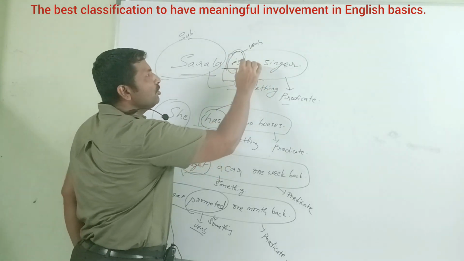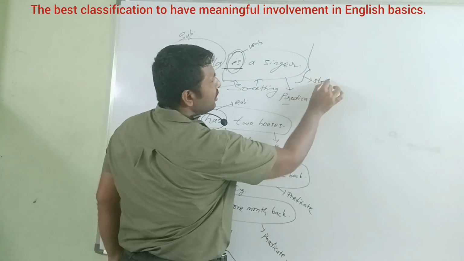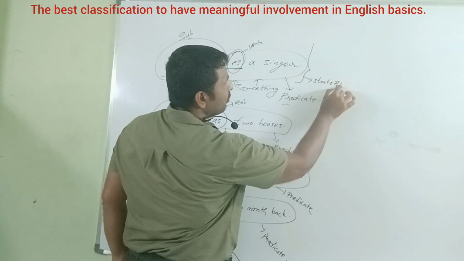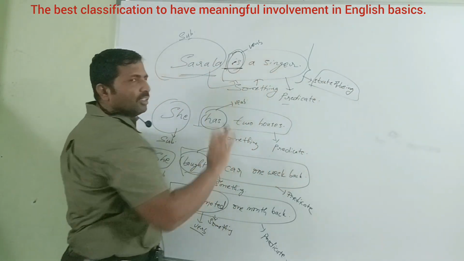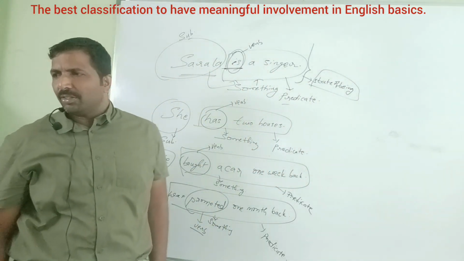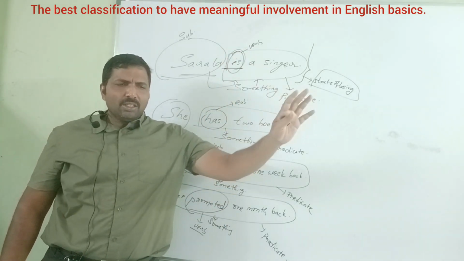These sentences are known as state of being sentences. She is a singer. She is a doctor. They are my friends.